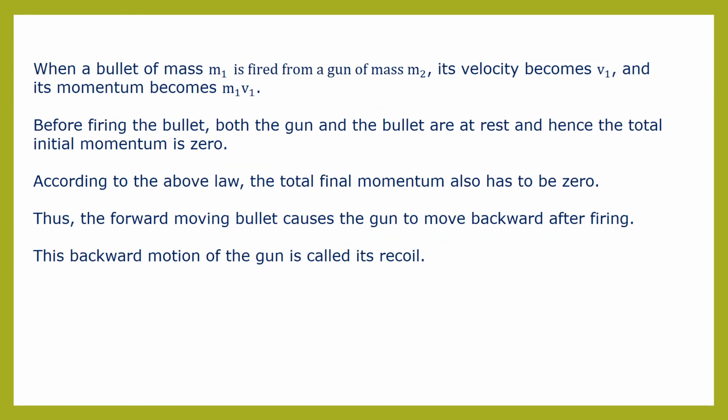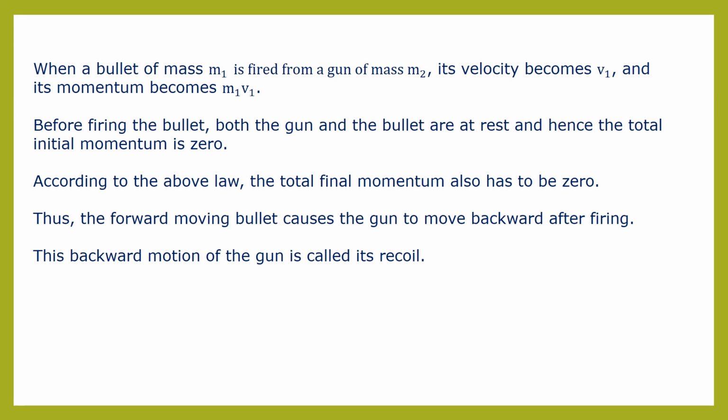So let us calculate here, children, the value of v2, that is the final velocity, or recoil velocity. Let us consider a bullet of mass m1 that is fired from a gun of mass m2. Here the velocity is v1, so its momentum will be m1 v1. Now before firing, both the gun and the bullet are at rest and hence their total initial momentum becomes 0.